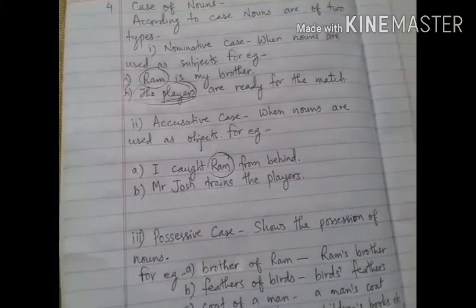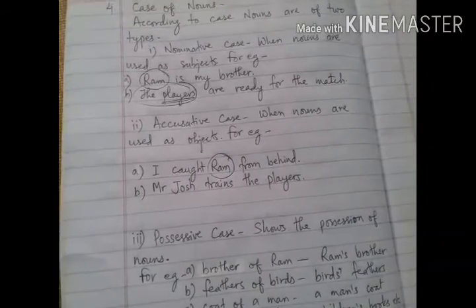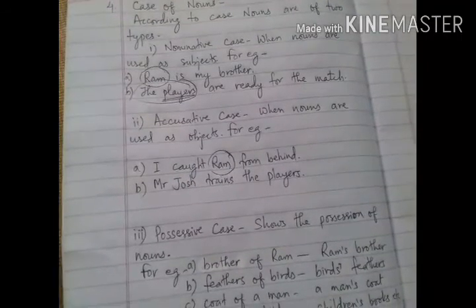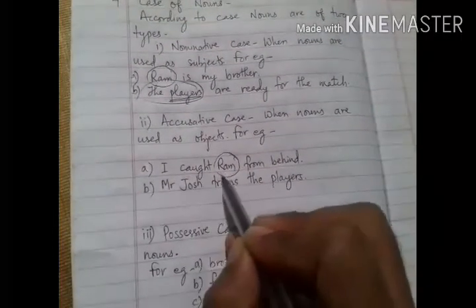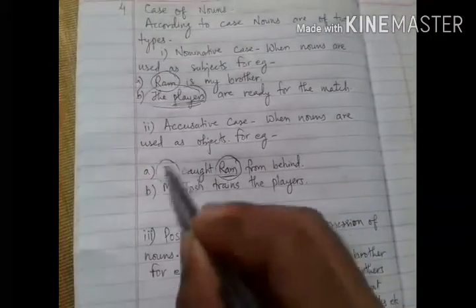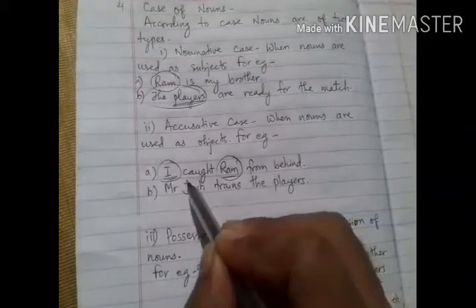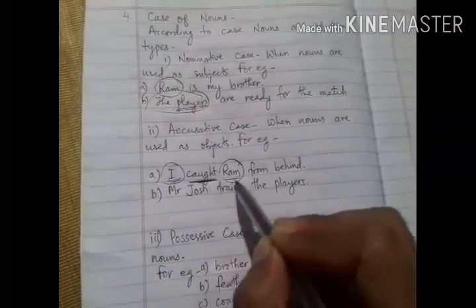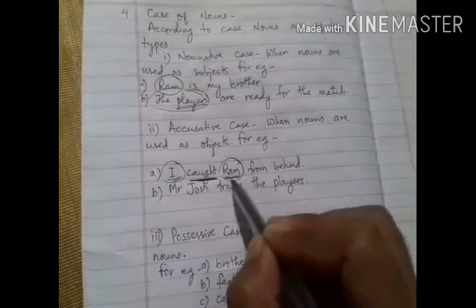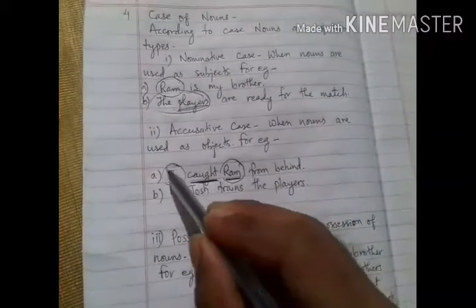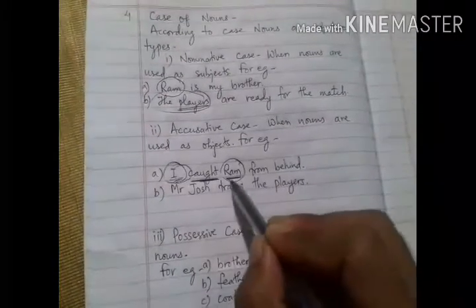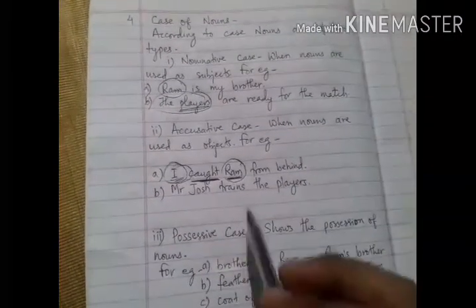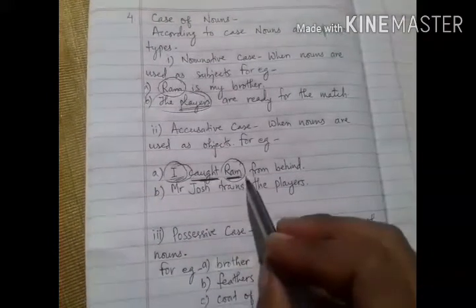Objective nouns are the accusative case of nouns when the nouns are used as objects, because see here, Ram receives the action of subject here. I is subject here, the verb is the action of being caught, so Ram has been caught by the pronoun I here, so Ram is used as the objective case of noun. So here it is accusative case.